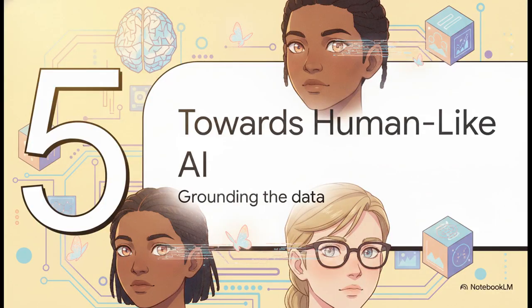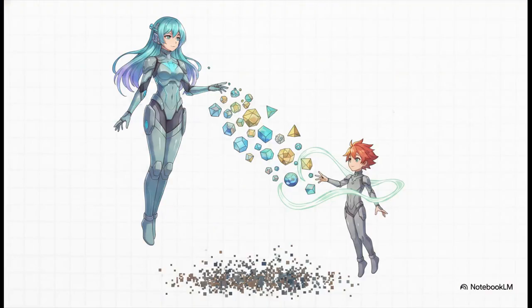Section 5. Towards Human-like AI. Let's ground this data in the real world. So how does this math apply to the real-world architectures we're building today? Well, the paper examines a popular self-supervised algorithm known as Data2Vec. In Data2Vec, you have this really clever setup with a student network and a teacher network. The brilliant part here is that the student isn't trying to predict raw pixels or text. Nope, it is explicitly trained to predict the latent representations generated by the teacher network. It's implicitly performing that exact hierarchical latent prediction we've been talking about this whole time.